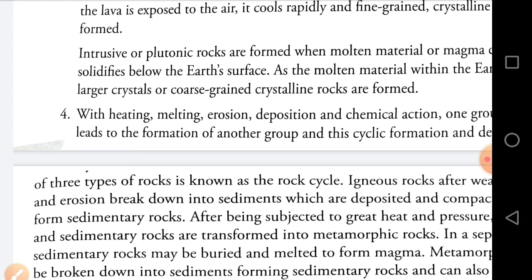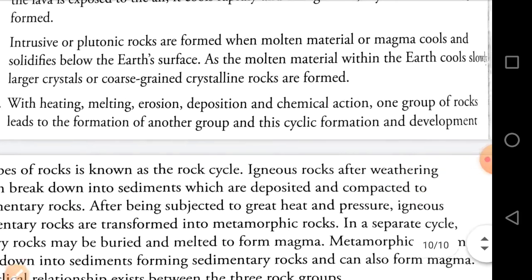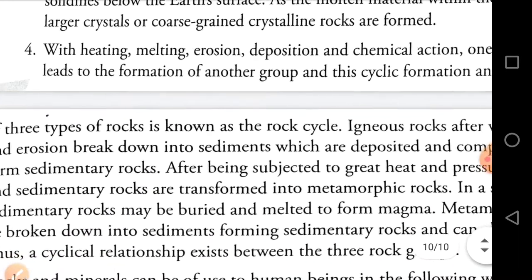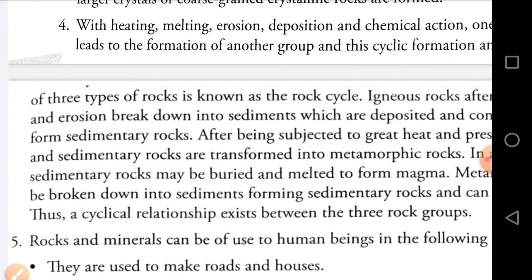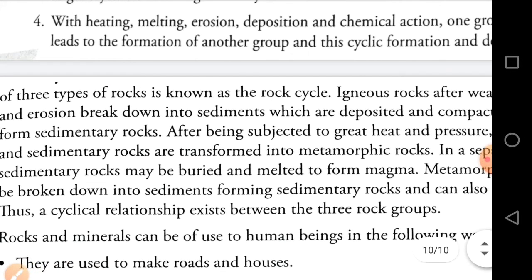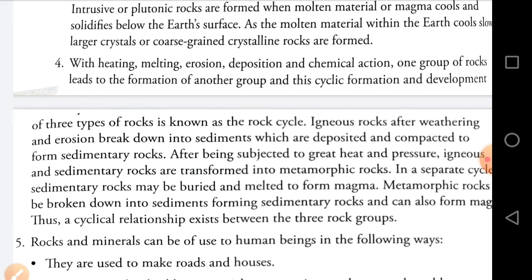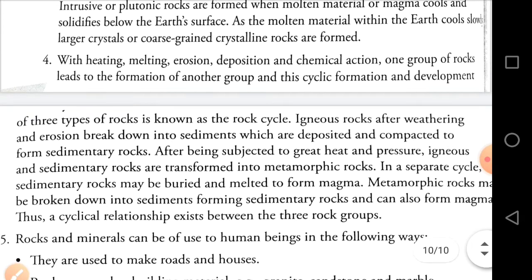ठीक है. Igneous rocks after weathering and erosion break down into sediments which are deposited and compacted to form sedimentary rocks. ठीक है. After being subjected to great heat and pressure, sedimentary rocks and igneous rocks are transformed into metamorphic rocks. In a separate cycle, sedimentary rocks may be buried and melted to form magma.